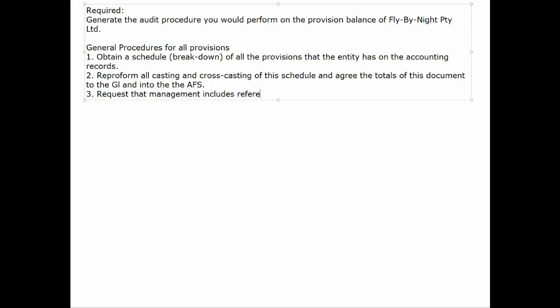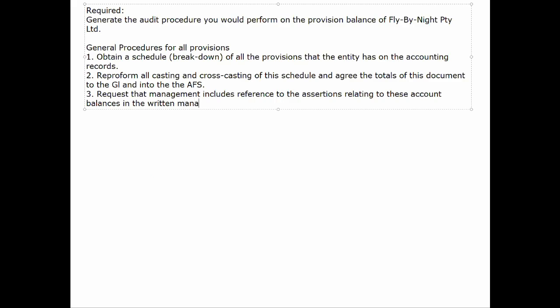So that letter is a letter that we obtain from management in which they say, listen, certain things the auditor can't actually test, so we will give them assurance that we've looked at it. And it's not a very strong type of audit evidence, but it does give the auditor some sort of barrier, particularly when it comes to auditor's liability. It gives them some sort of barrier that they can fall back on.